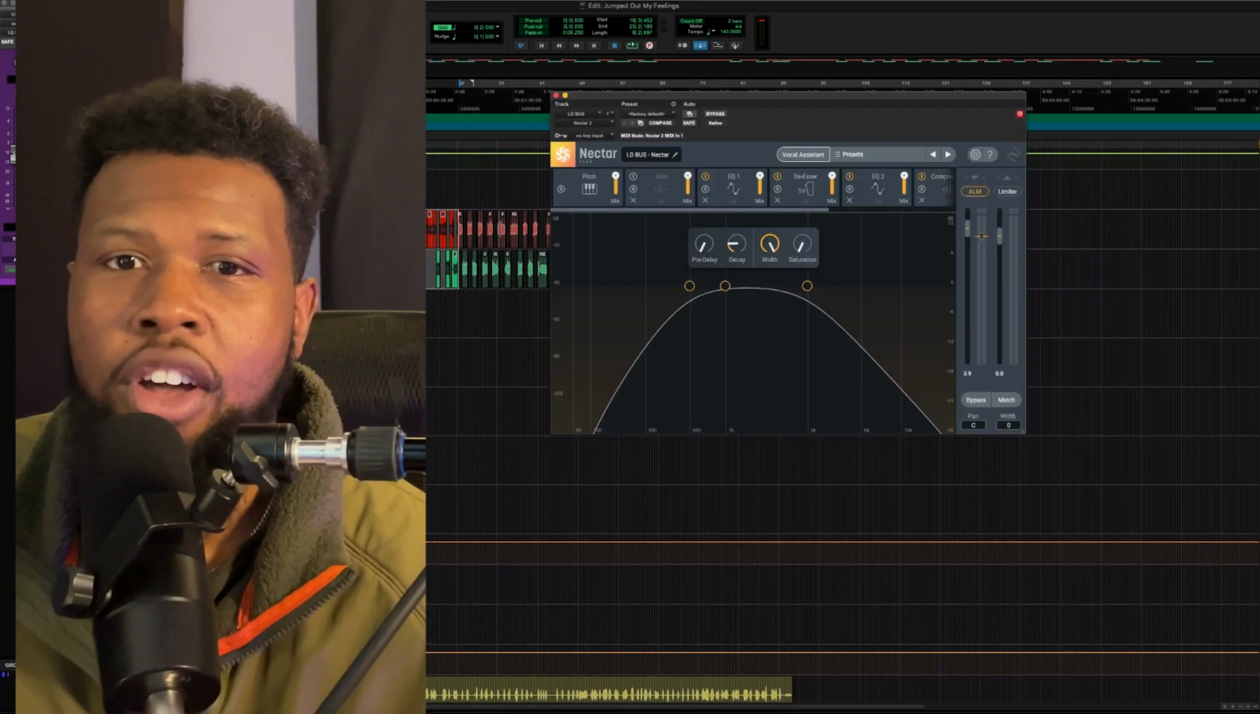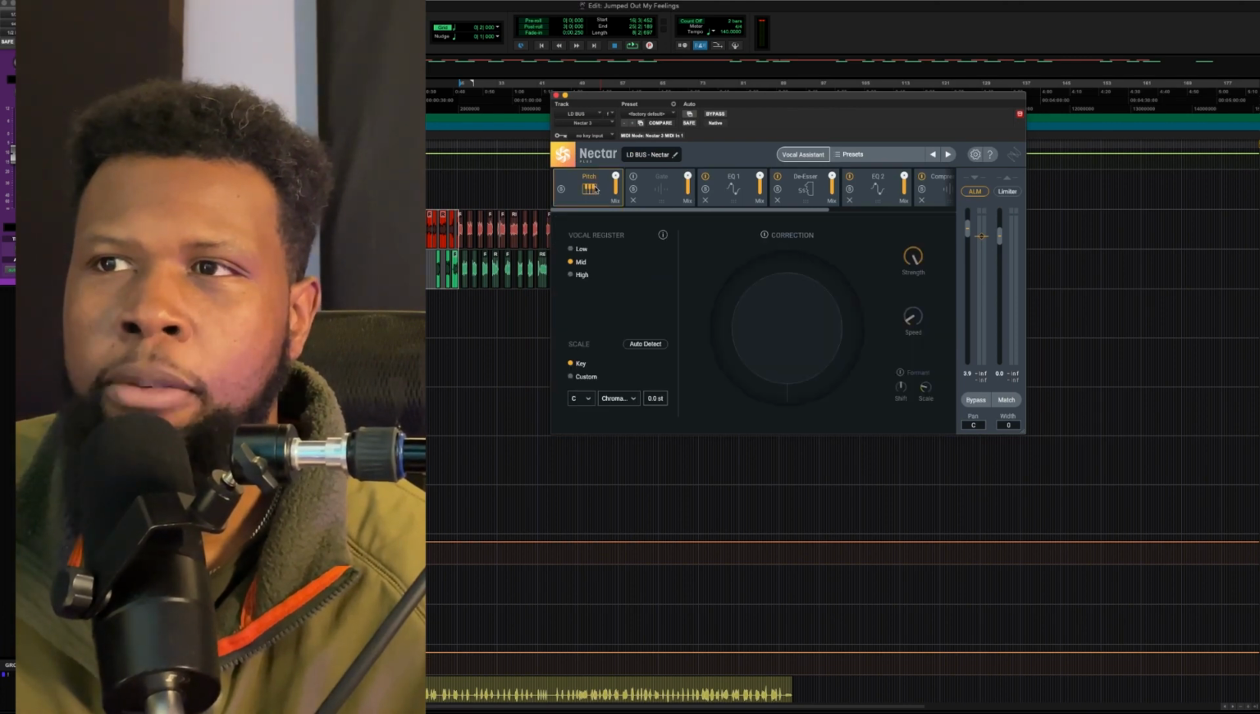Okay, so right off the bat, we can hear it added some gain, which I don't think is really a fair comparison, but let's dive in and see what Nectar actually did. So they have a pitch plugin up here, but it's not doing anything.